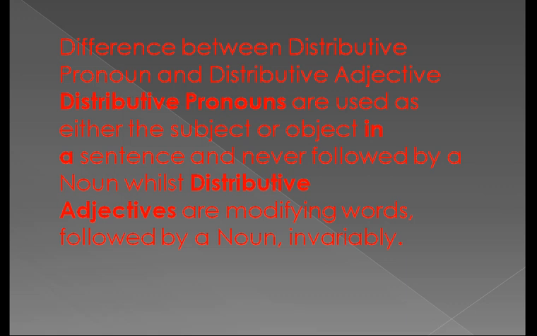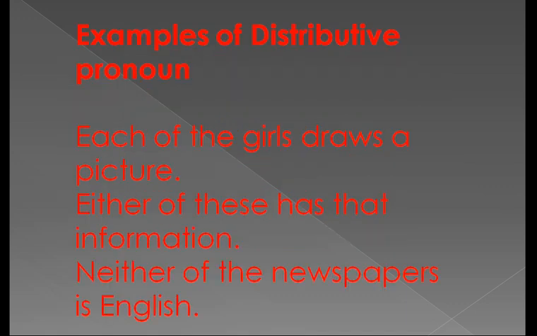That means surely a noun will be placed just after the distributive adjectives. And some examples I have given here.